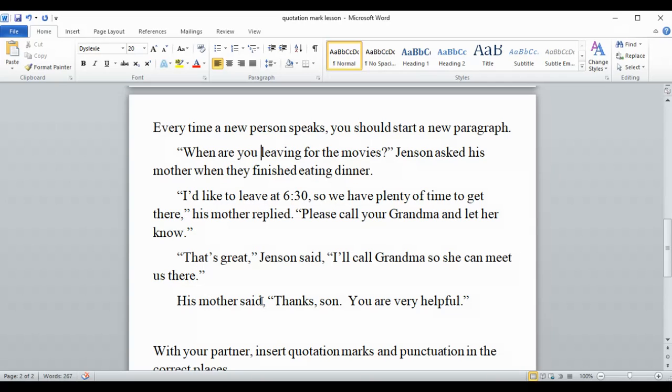His mother said, "Thanks, son. You are very helpful." Now, the reason there's a period here is because she said two complete sentences. She said, "Thanks, son." So we want to put a period there. "You are very helpful," period. Okay? And this is where we have the comma because who said it is in front there.